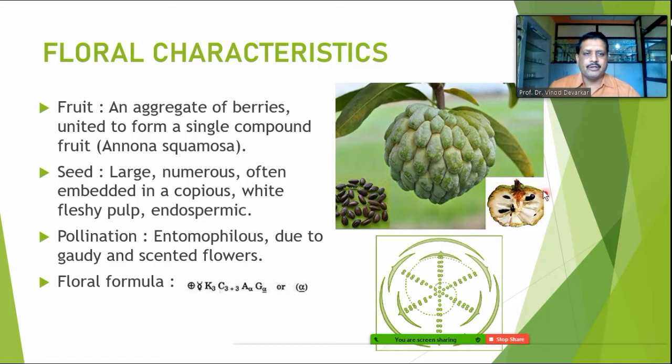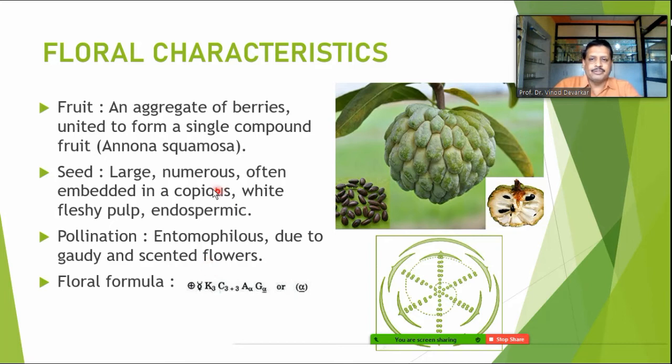When we talk about the seeds, they are normally large and numerous, often embedded in a copious white fleshy pulp, and seeds are normally endospermic in nature. Typically, entomophilous pollination is observed in the family Annonaceae because of the gaudy and scented flowers. Artabotrys typically has a beautiful fragrance, and because of that, many insects get attracted towards it.